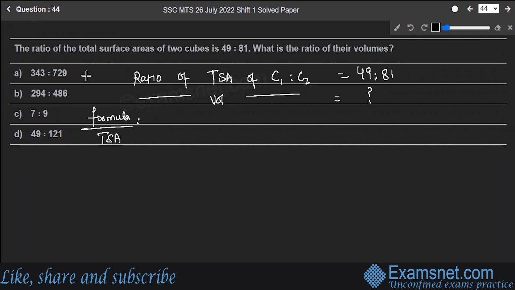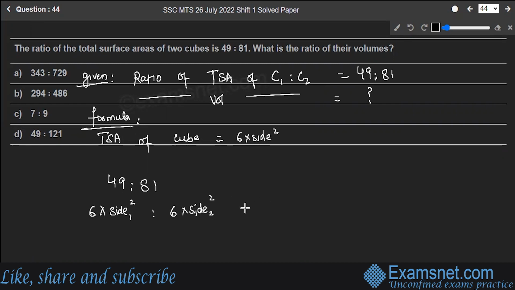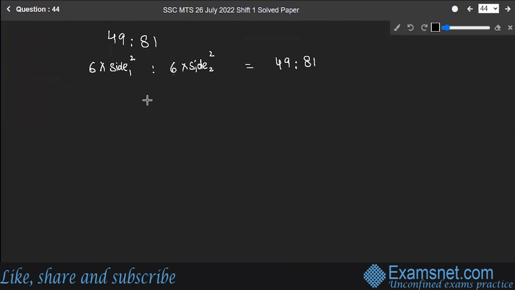This is the formula I'm writing, and this is the thing which is given to us. Total surface area of a cube is given by 6 into side square. That means if I have 49 is to 81, 6 into side 1 square is to 6 into side 2 square is equal to 49 is to 81, right? 6 into side 1 square upon 6 into side 2 square is equal to 49 upon 81.